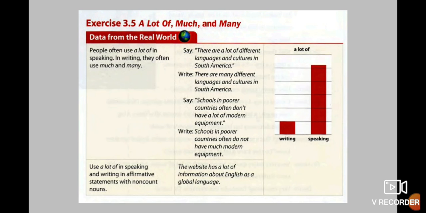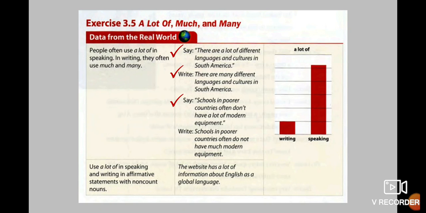Okay, exercise 3.5. This one is data from the real world. That means people often use a lot of in speaking, but not in writing. In writing, they often use much or many. For example, you say there are a lot of different languages and cultures in South America. And you can write there are many different languages and cultures in South America. That means you use a lot of when you are speaking, and you use many or maybe much when you are writing.